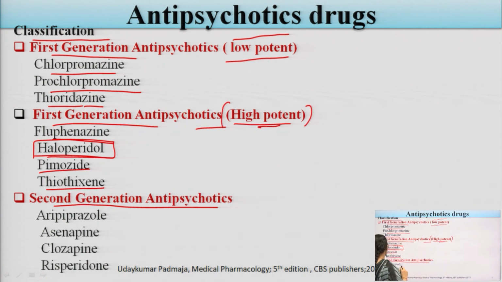Now the second generation antipsychotic drugs mainly include aripiprazole, clozapine and risperidone. These are the drugs that come under the category of the second generation antipsychotic drugs.